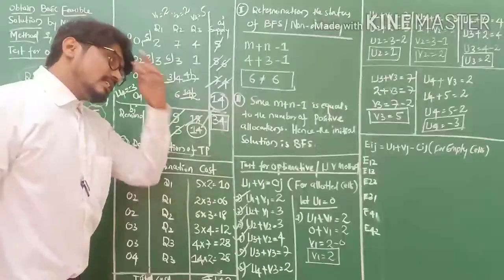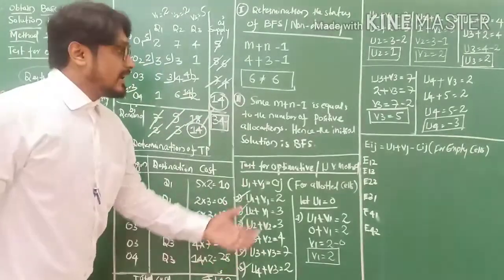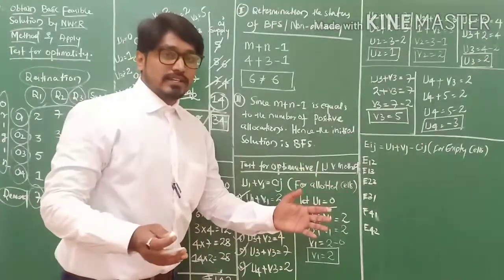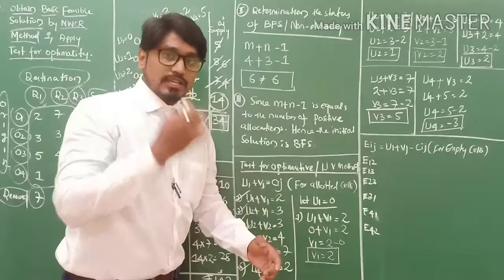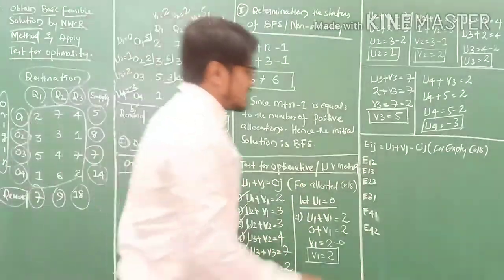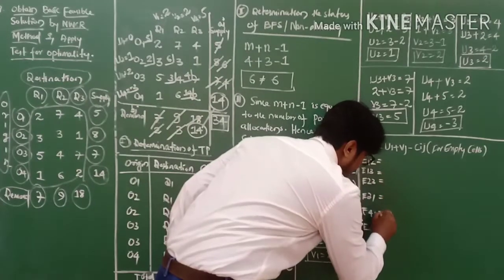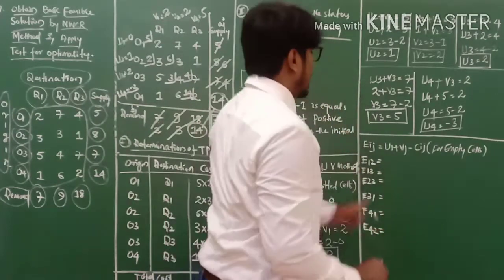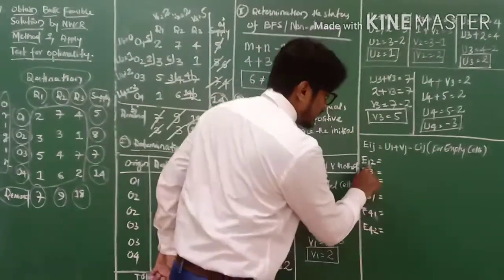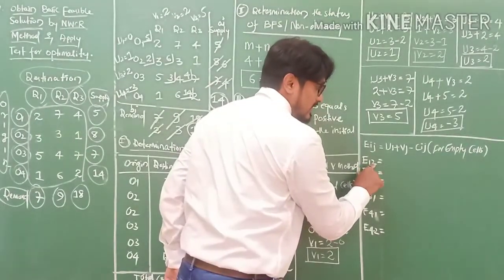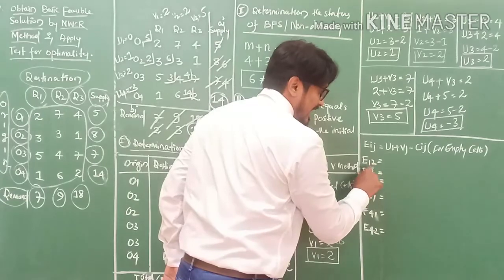So likewise you find out the Eij for each empty cell, the i side and j side, which means the u side and v side. Fine. So here I put an equals sign for all the empties. The first value is nothing but u, and the second value is nothing but v. Okay, ui, vj.